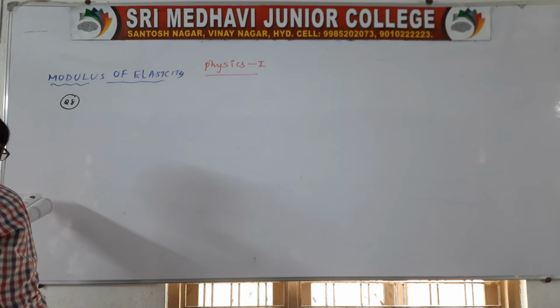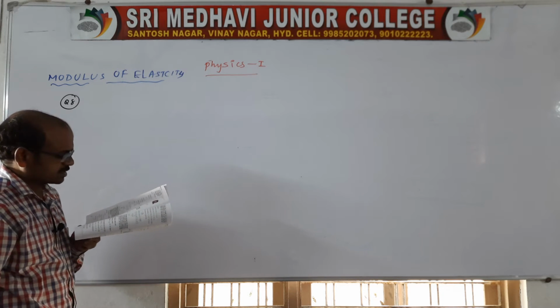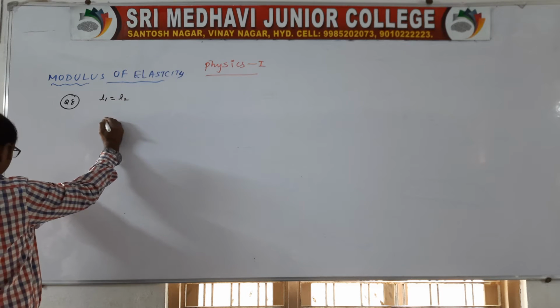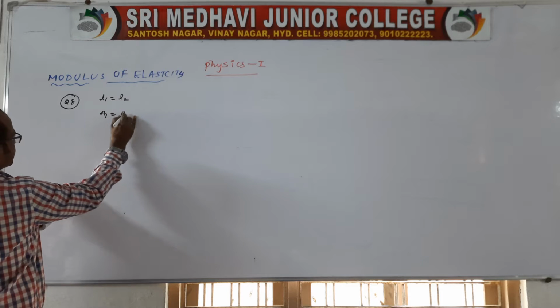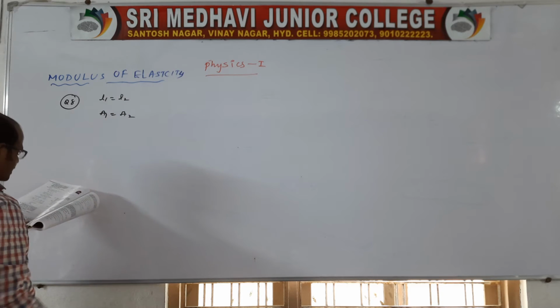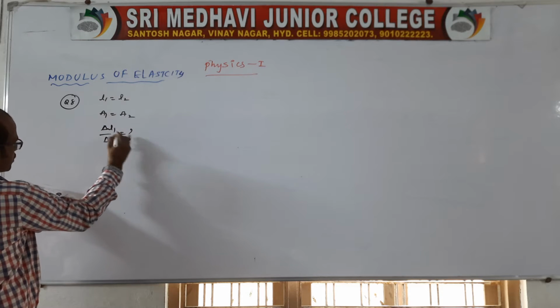Given data: two wires of different material have the same lengths. See, lengths are same, but materials are different. So area of cross sections are also given as same. What is the ratio of their increase in the lengths? Delta L1 by delta L2 is equal to question mark.